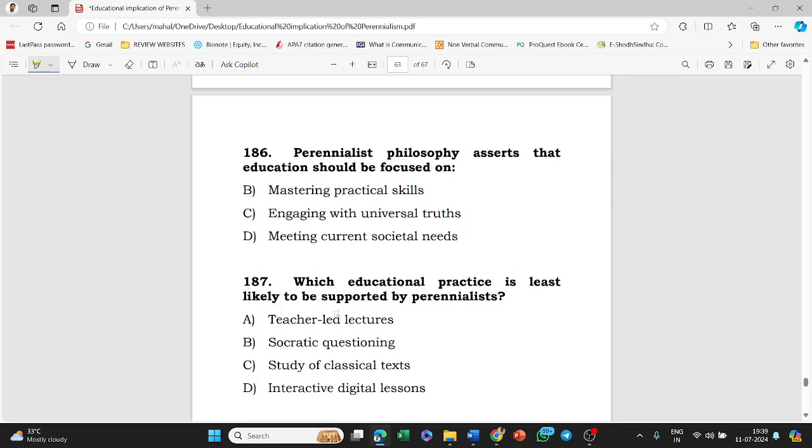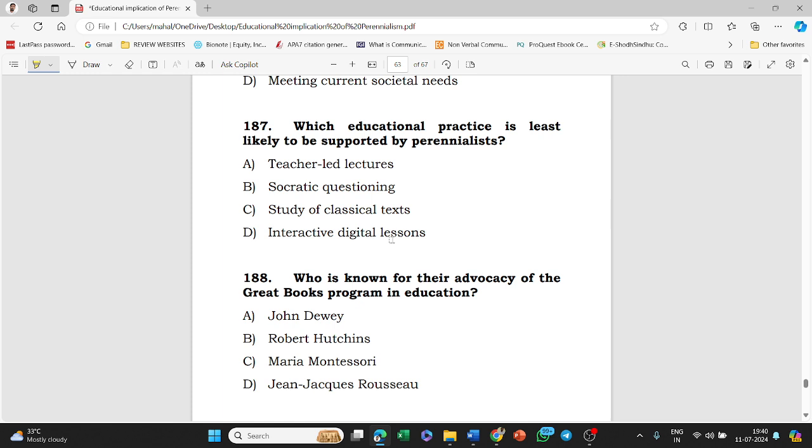Next question, perennialist philosophy asserts that education should be focused on mastering pre-practical skills, engaging with universal truth, meeting current societal needs. Option C, that is engaging with universal truth, is the right answer to this question.